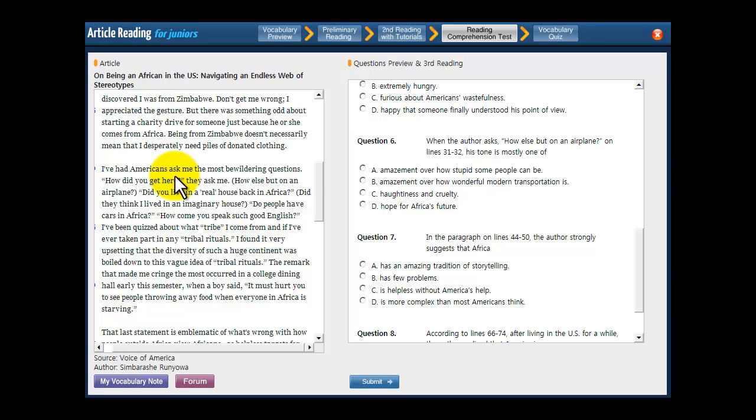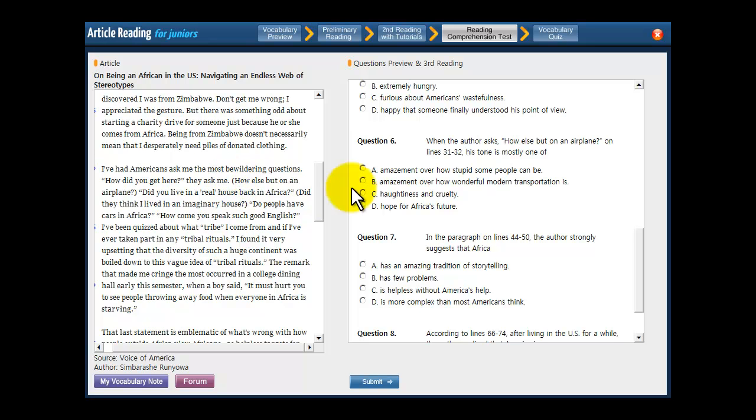All of these questions that Americans are asking him, he thinks they're really stupid questions, and he's confused why people would ask them, because they seem so stupid to him. I mean, the first one, how else but on an airplane? Like, how else do people travel around the world? So he's kind of surprised, he's bewildered at how clueless these questions are.